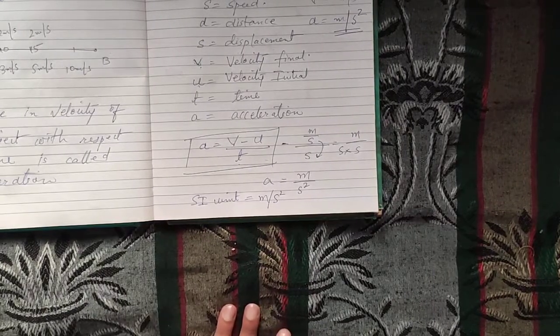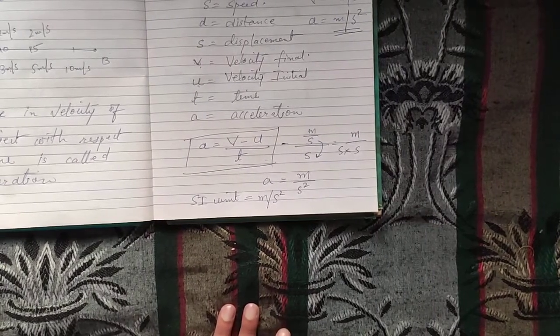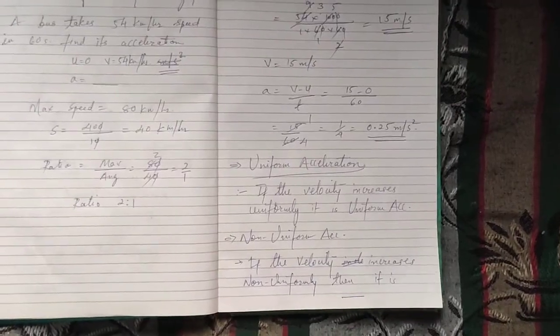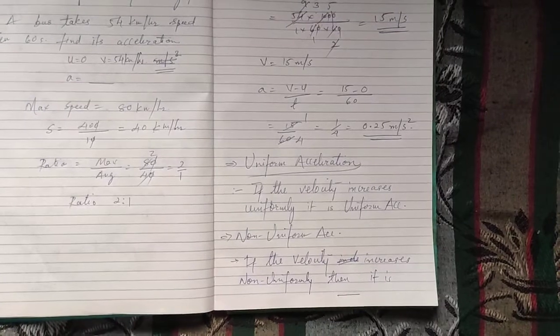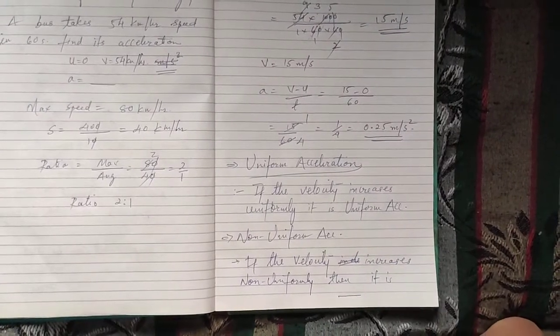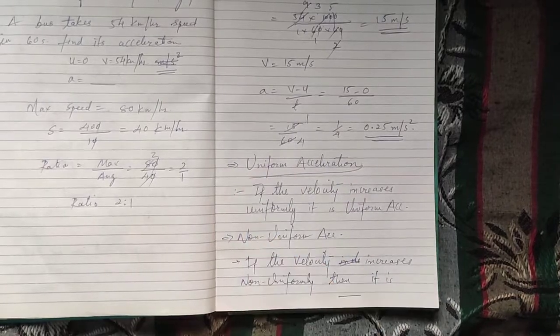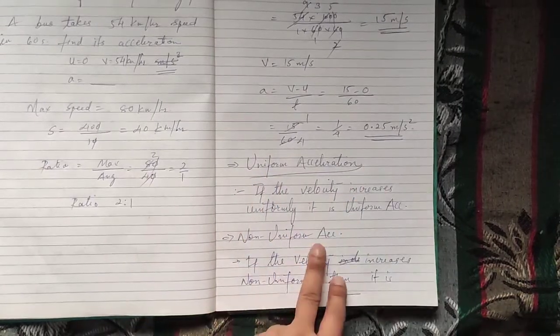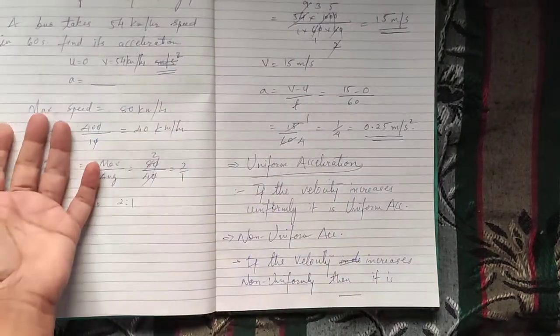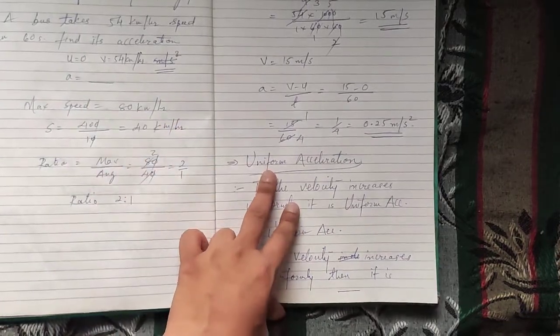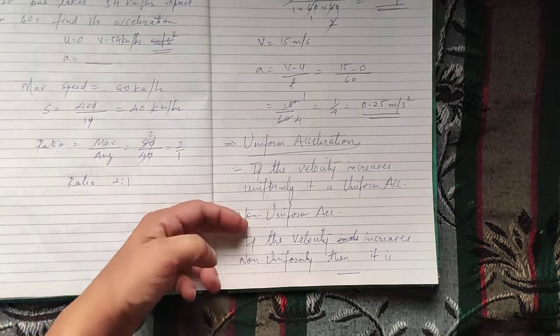I hope it is clear to you, students. Okay. So the important topic that I was talking about is this. So we talked about acceleration. In that we have two subtopics as well, uniform acceleration and non-uniform acceleration. Just like motion, we have uniform motion and non-uniform motion, in that we have acceleration. In that also we have uniform acceleration and non-uniform acceleration.